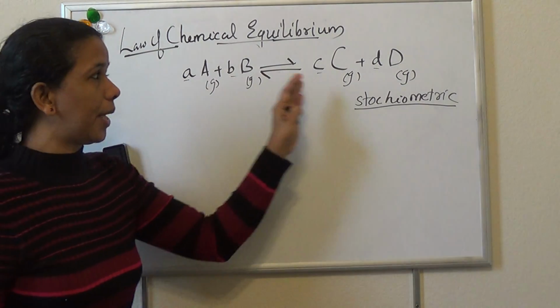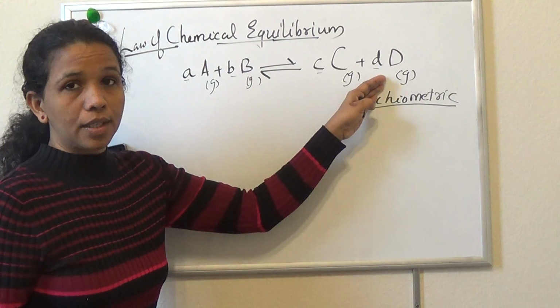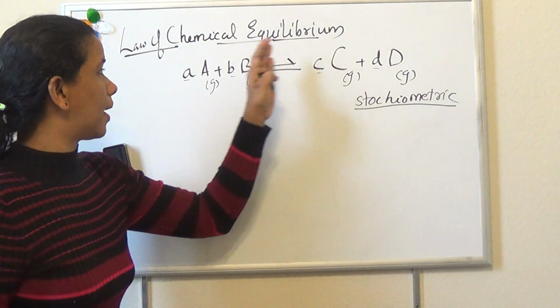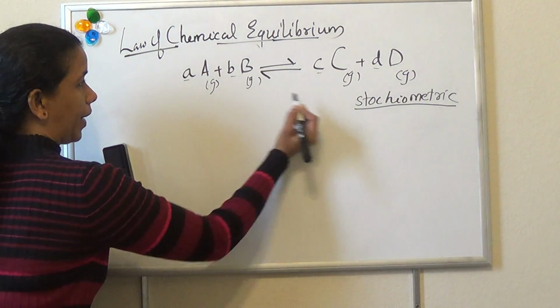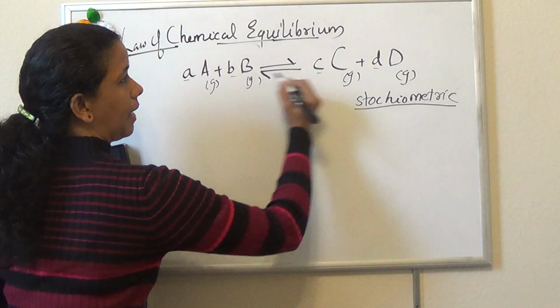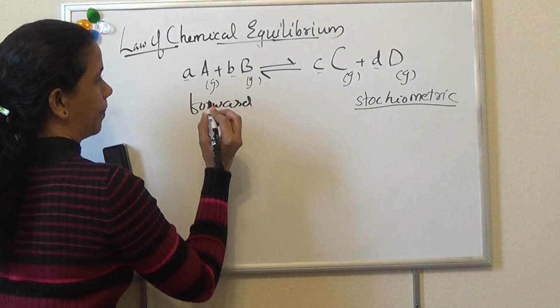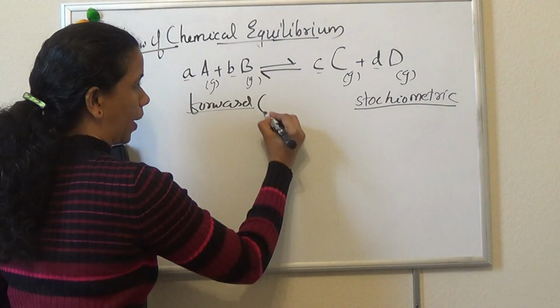Here there are two types of reaction. These are called the reactants and these are called the products. Reactants are converted into products and products are converted into reactants. The first type of reaction, taking place in that direction, is called the forward reaction. That is, forward reaction is the conversion of reactants into products.